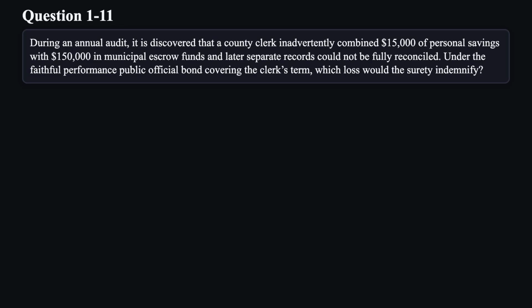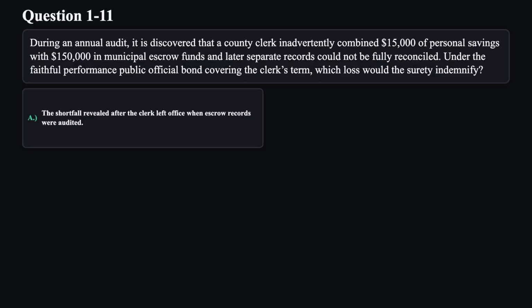Question 11. During an annual audit, it is discovered that a county clerk inadvertently combined $15,000 of personal savings with $150,000 in municipal escrow funds, and later separate records could not be fully reconciled. Under the faithful performance public official bond covering the clerk's term, which loss would the surety indemnify?